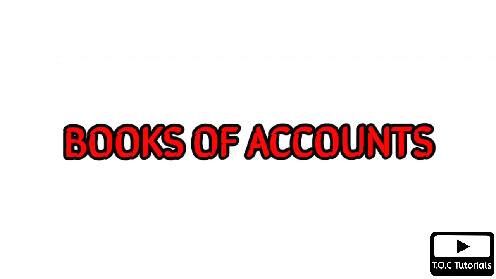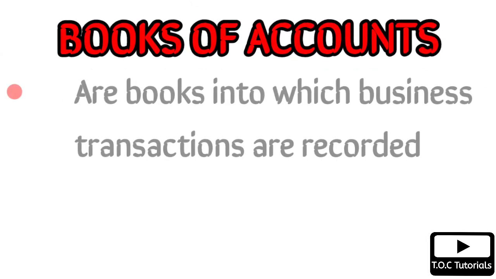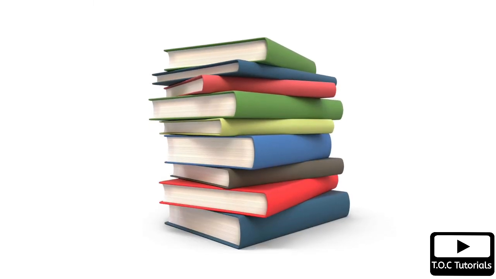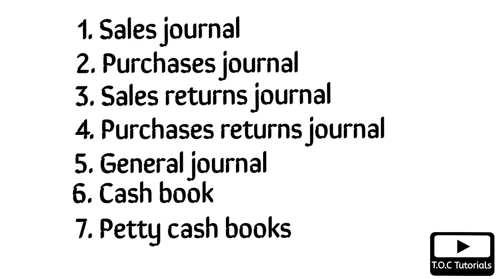Let's look at what are books of accounts. Books of accounts are books into which business transactions are recorded. In accounting, there are several books we use when recording business transactions. These are as follows: sales journal, purchases journal, sales returns journal, purchase returns journal, general journal, cash book, petty cash book, and the big one which is called ledger.